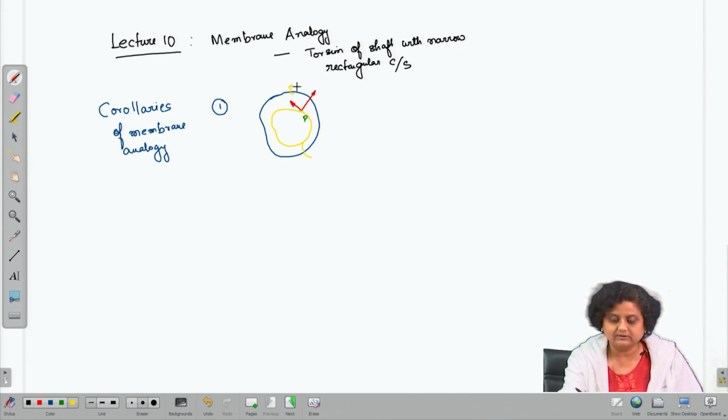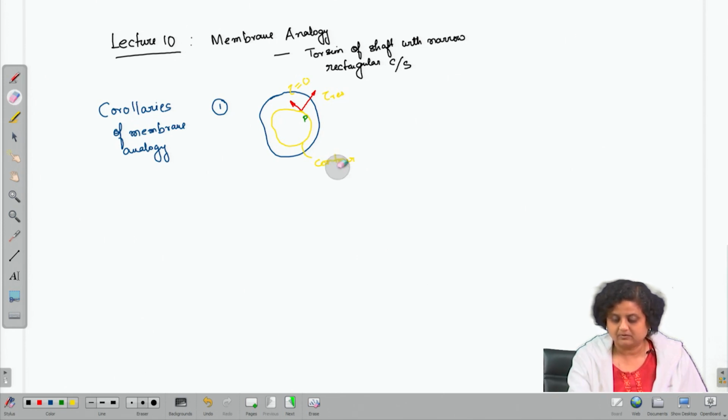So, tau in this direction is going to be 0 and this would be the tau resultant. So, the yellow colored line is the contour line of the analogous membrane.